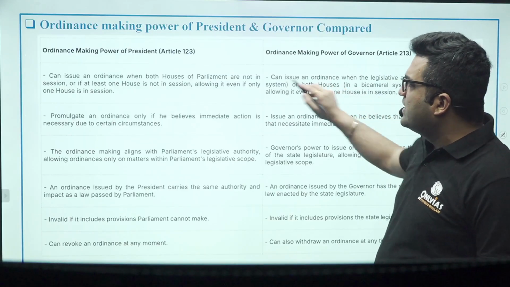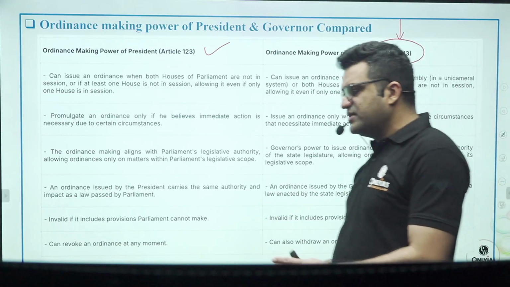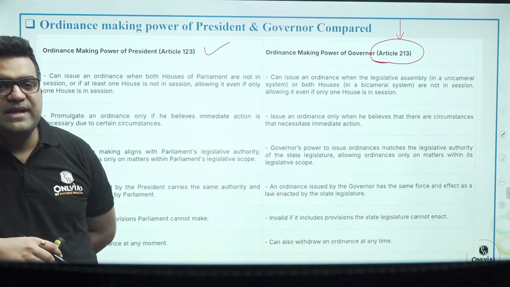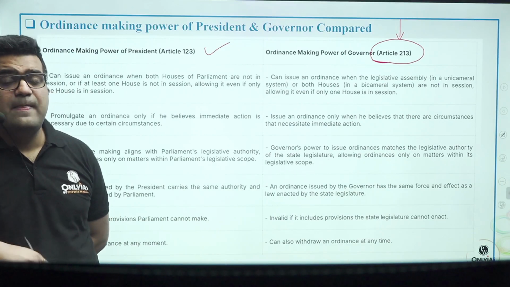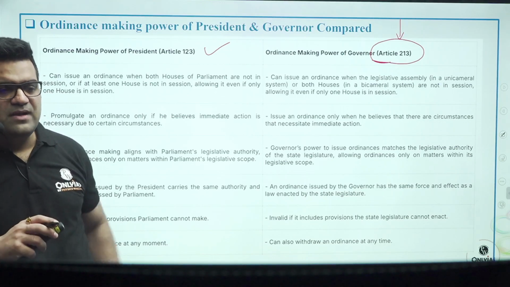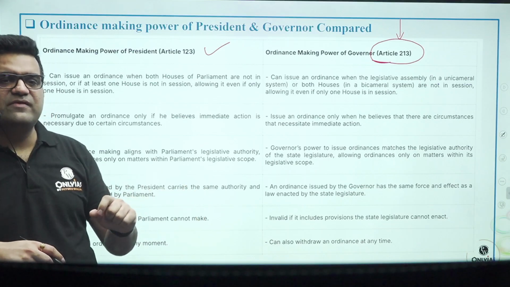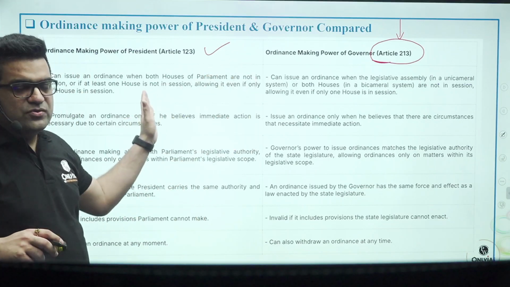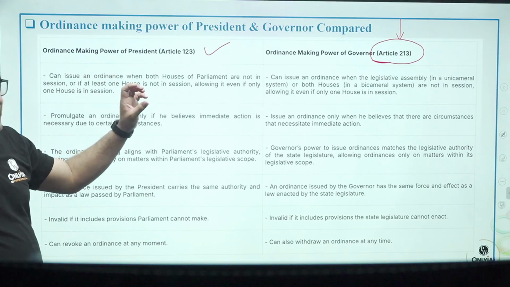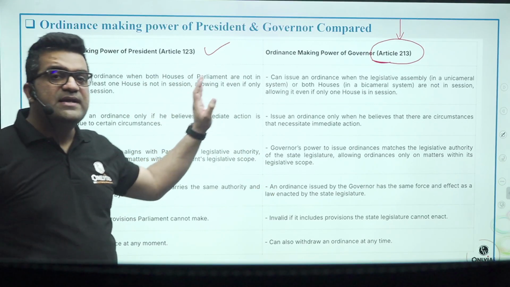limitation upon the ordinance making power under Article 123, with the ordinance making power of the governor compared over here. So in this lecture, in a way, we have tried to cover the governor's powers simultaneously, because many times the questions asked from this area, president and governor, are comparison type questions. So comparing the powers of the governor by juxtaposing them to those of the president is the right way of studying this topic. And yet at the same time, we should not lose sight of individual powers just for the sake of comparison.